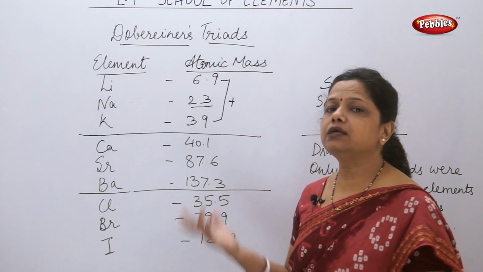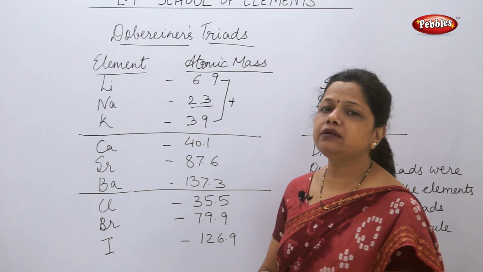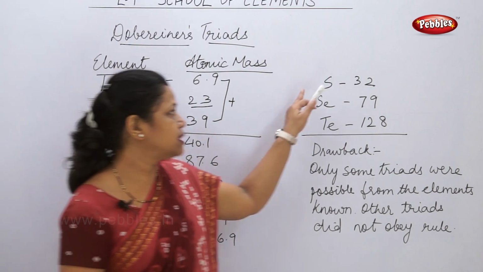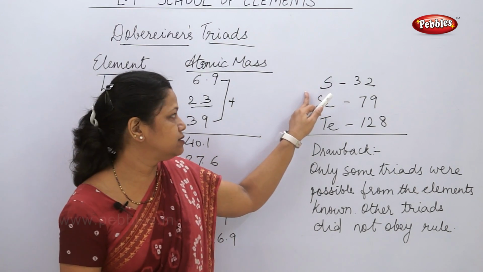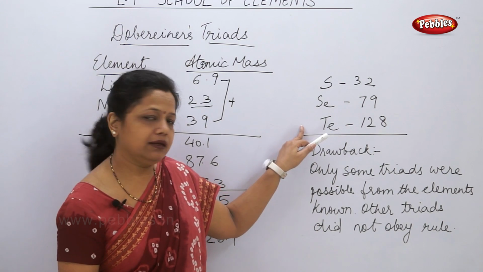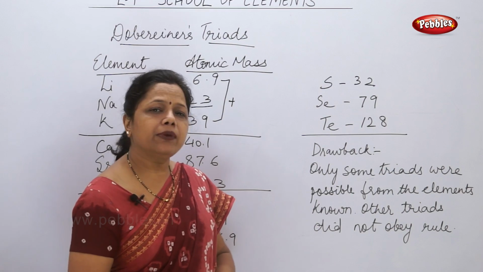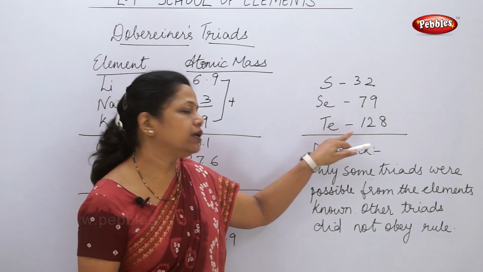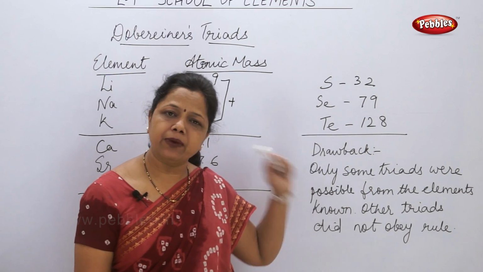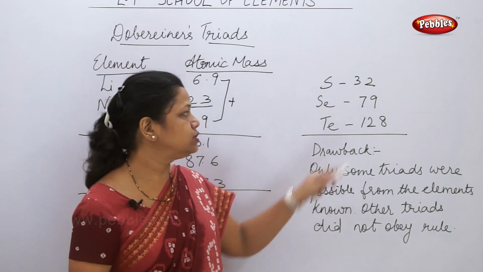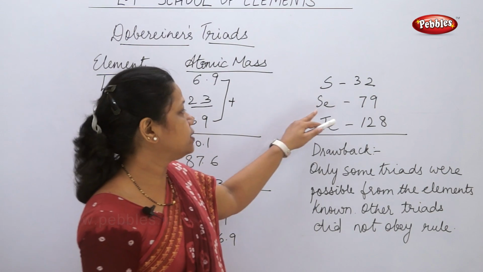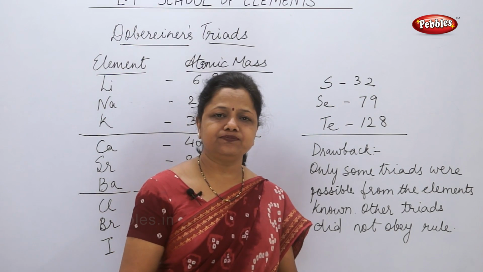So this was the third triad example. The fourth example is sulfur (S), selenium (Se) and tellurium (Te). For sulfur the atomic mass is 32, for tellurium it is 128. If I find the average, I get approximately 79, which was found to be the atomic mass of selenium.